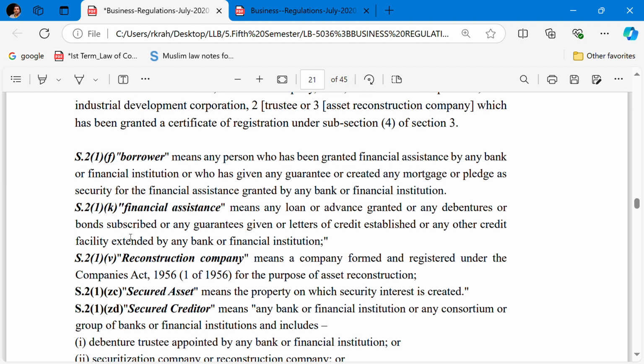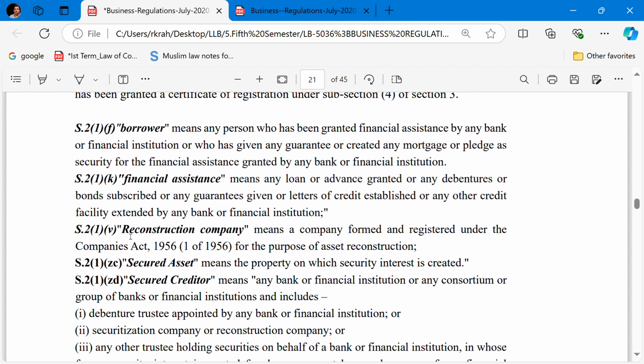So what is the meaning of reconstruction company? Section 21B of the Act defines it. It means a company formed and registered under the Companies Act for the purpose of assets reconstruction. Section 21ZC defines secured assets, which means the property on which the security interest is created.